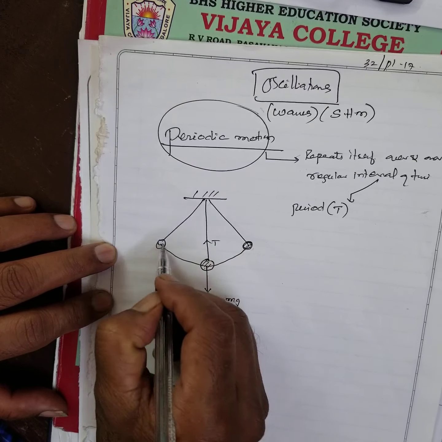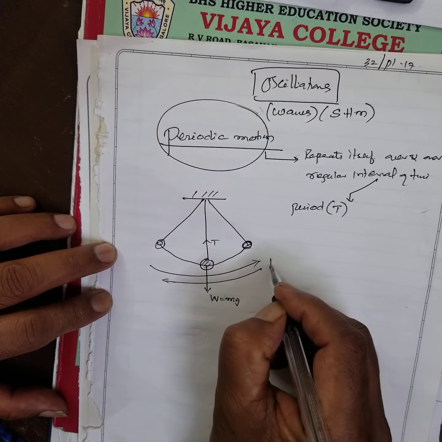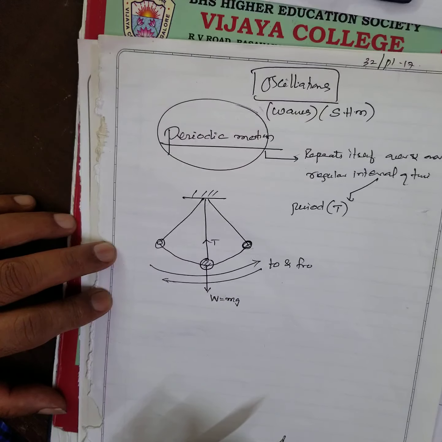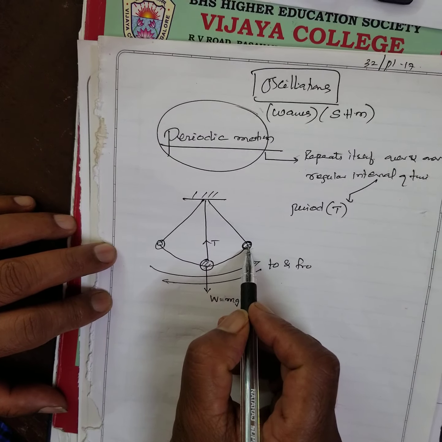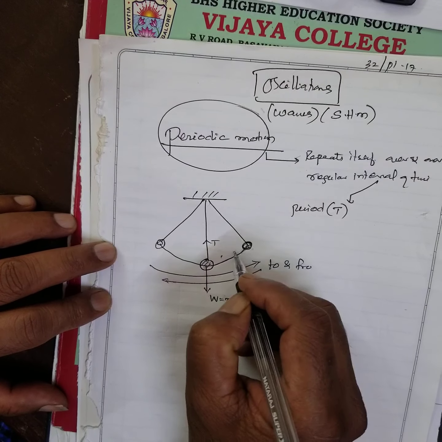This is called to and fro motion. Now it will go to the maximum displacement. This is the maximum displacement from here to here. This is called amplitude, A is called amplitude. That is called maximum displacement.